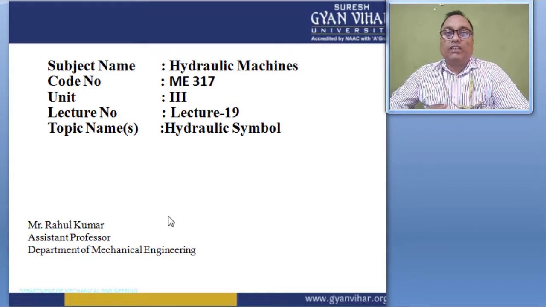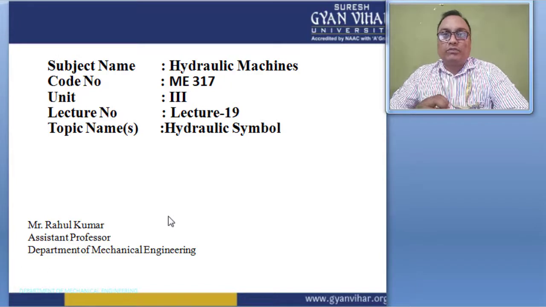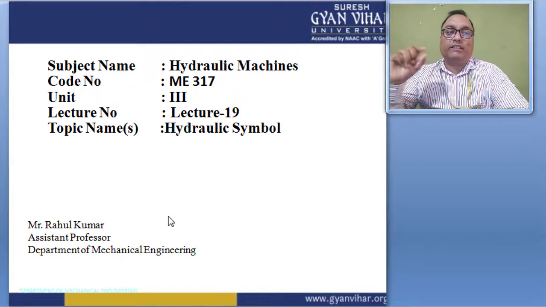So different types of languages vary from region to region, but these symbols are the same. So languages are different, but symbols are the same. From the conclusion of this symbol information, it gives one representation which shows the system information of the hydraulic circuit, right?